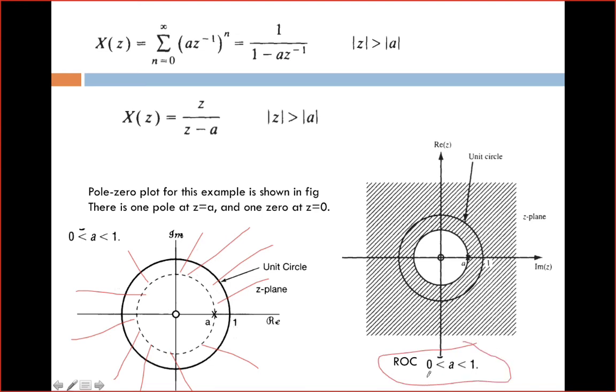A is in between 0 to 1, and ROC says magnitude of Z is greater than magnitude of A. So first you have to draw a circle, and you have to mark poles and zeros, and you have to draw ROC based on this relation. Z is greater than A, it means for Z values greater than A, the transform exists, that is, the Z transform converges. So this is one problem.